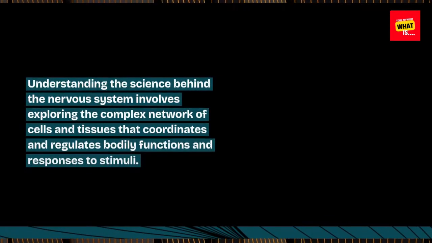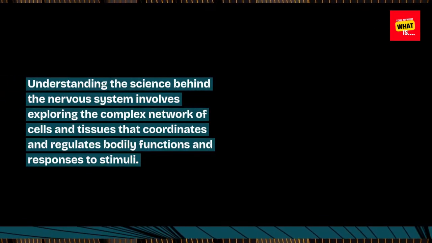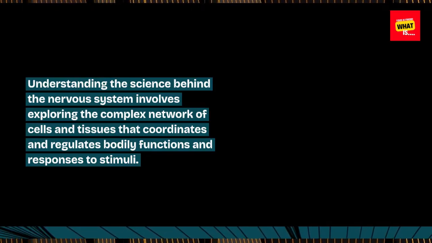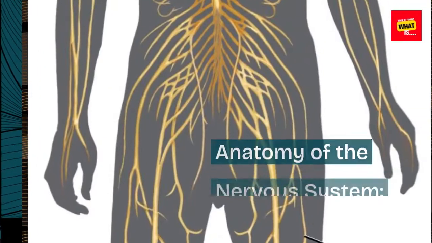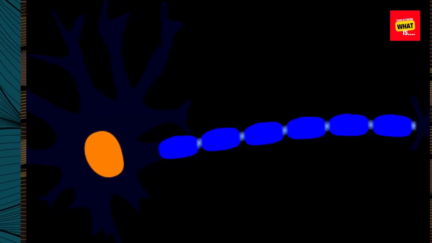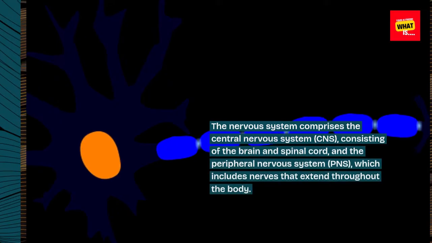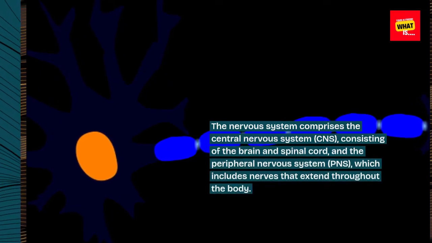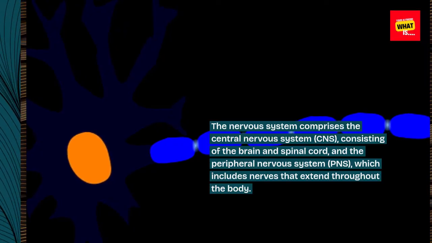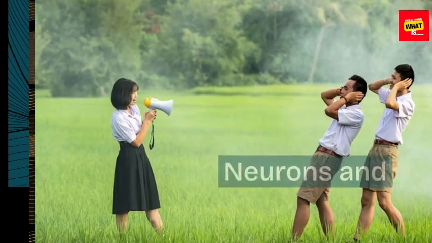Understanding the science behind the nervous system involves exploring the complex network of cells and tissues that coordinates and regulates bodily functions and responses to stimuli. Anatomy of the nervous system. The nervous system comprises the central nervous system, CNS, consisting of the brain and spinal cord, and the peripheral nervous system, PNS, which includes nerves that extend throughout the body.